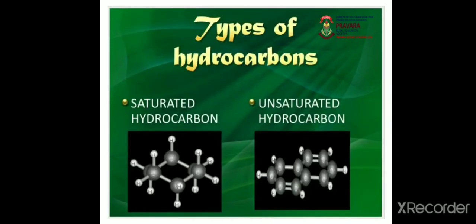Now, what are the types of hydrocarbons? There are two types of hydrocarbons: saturated hydrocarbon and unsaturated hydrocarbon.